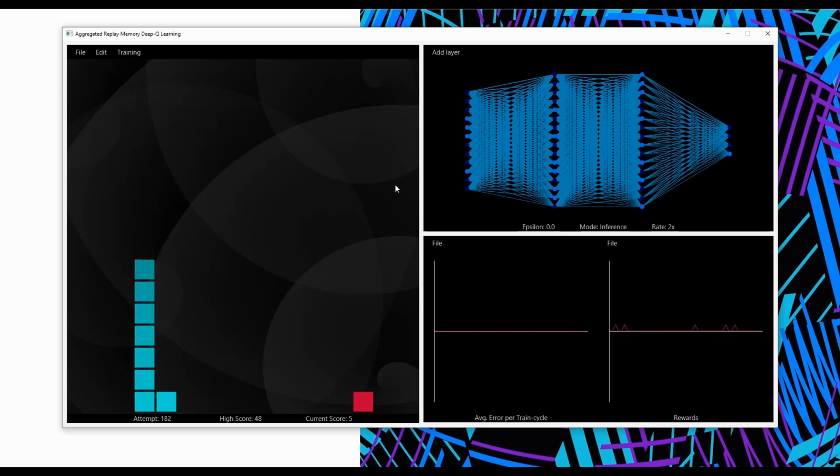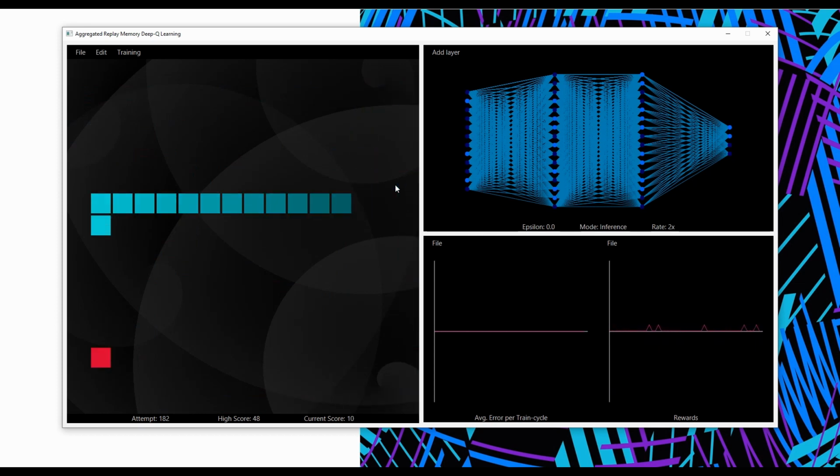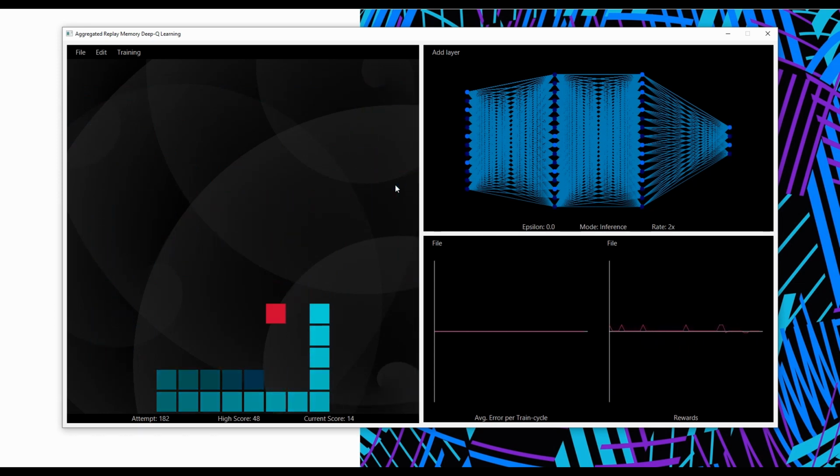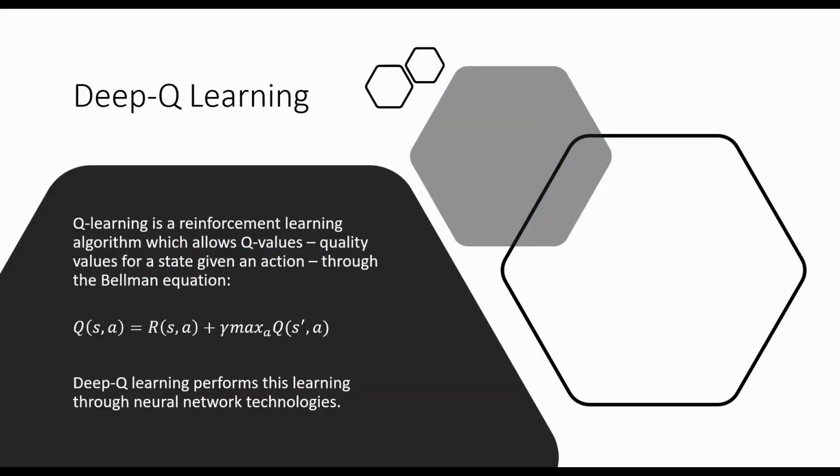The primary neural network used in controlling the agent's actions is visible at the top right of the screen. As a broad outline of Q learning, it is a reinforcement learning algorithm which approximates Q values through the Bellman equation, as shown here. Q values estimate the utility of taking an action within a given state. Deep Q learning, initially proposed by DeepMind in 2013, performs this Q value approximation through neural network technologies.